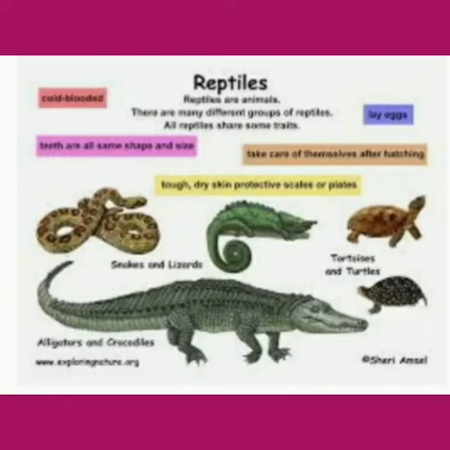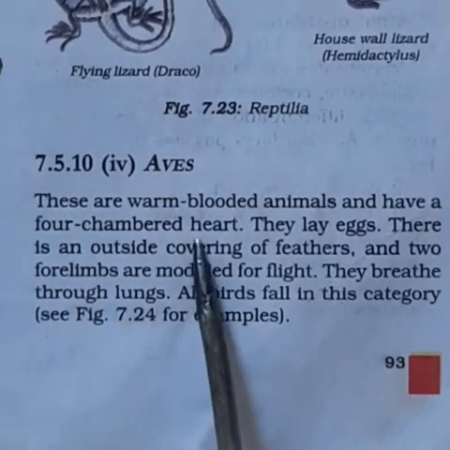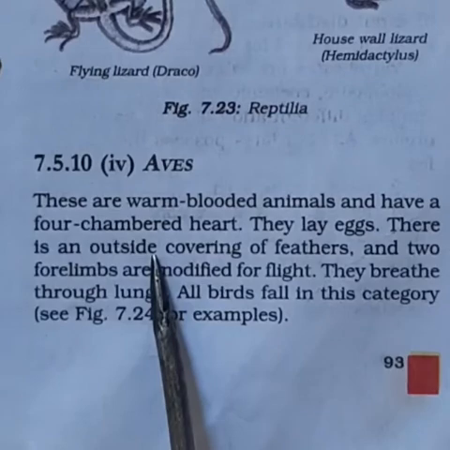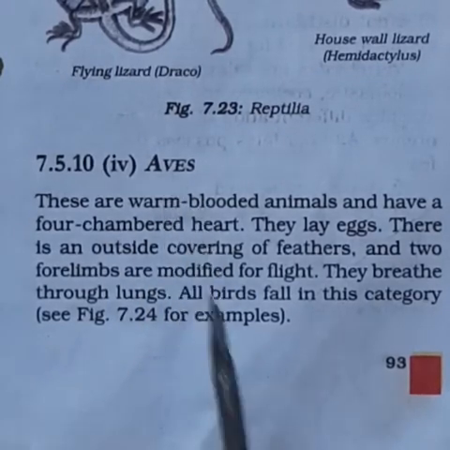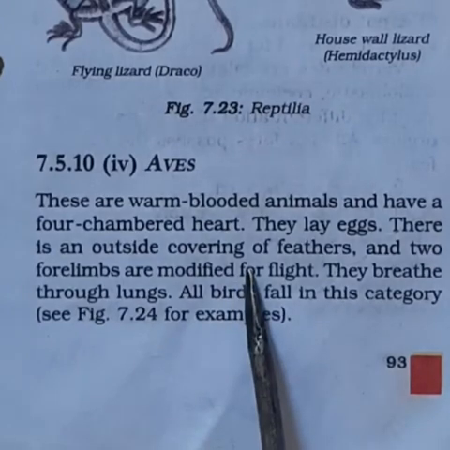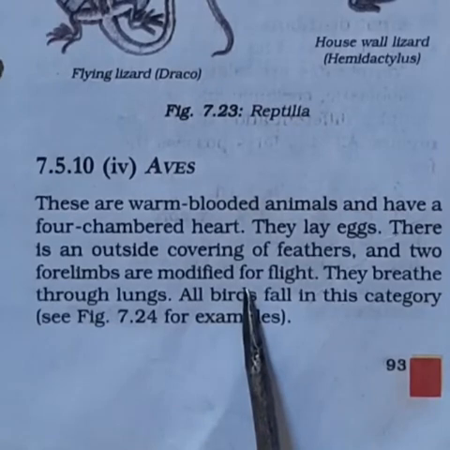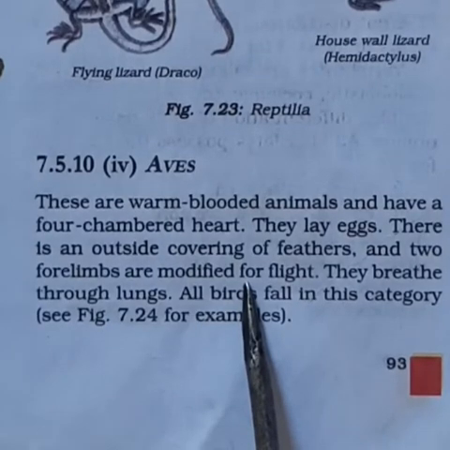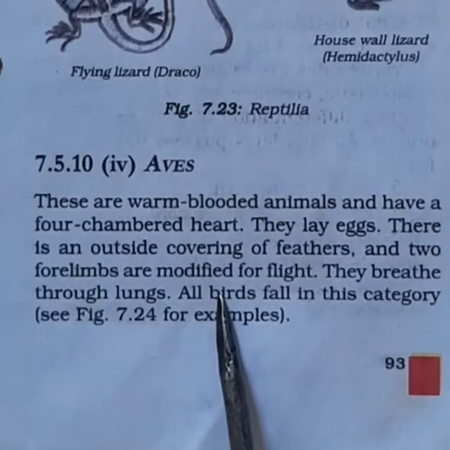Aves. So you might have seen different types of birds, beautiful birds in and around you. So all the birds fall under the category of aves. These aves are warm-blooded animals and have 4-chambered heart like the human beings. Whereas in case of class Amphibia and Reptilia, we have studied that the animals will possess 3-chambered heart. But aves will have 4-chambered heart.